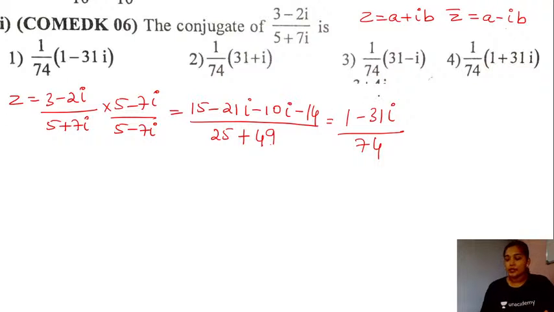So the complex number is of the form 1 by 74 minus 31 by 74 iota.